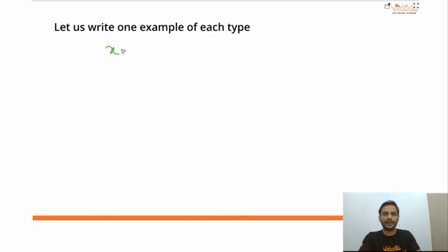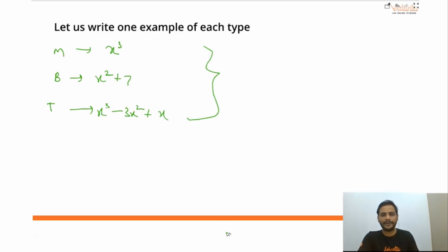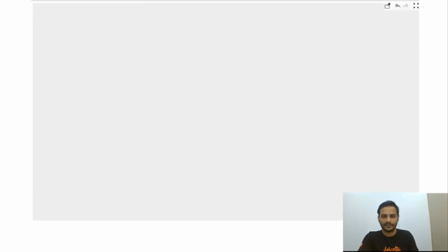For monomial you can write x cube. For binomial you can write x square plus 7. And for trinomial you can write x cube minus 3x square plus x. Correct? So these are your three examples. Got it? We have already discussed this.